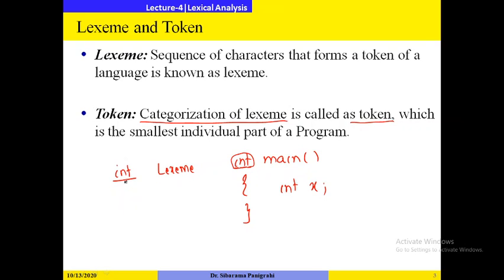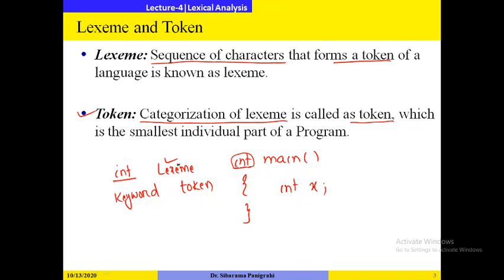And int belongs to which category of token? Whether it is an identifier or a keyword or a literal or a comment line or an operator or a separator. It's a keyword. So int is the lexeme, whereas keyword is the token. So what is a lexeme? A lexeme is nothing but a sequence of characters that forms a token of the language. Whereas what is a token? Categorization of a lexeme. So that lexeme belongs to which category? That is called a token.